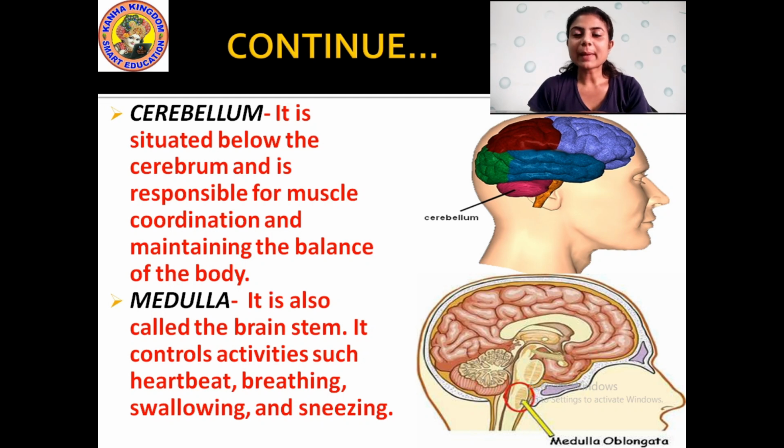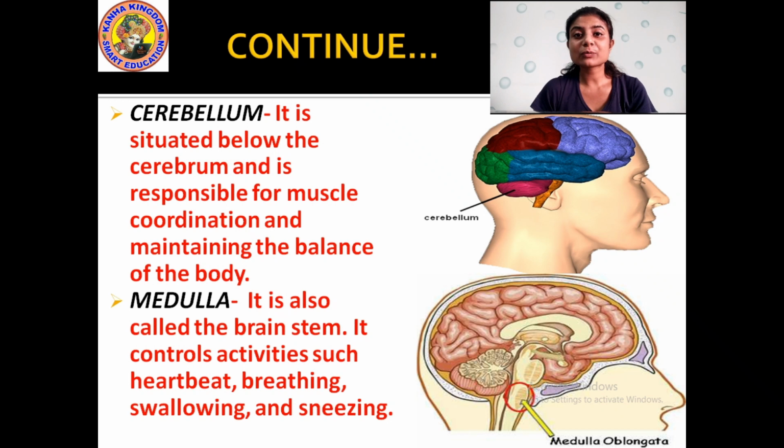Now what is this cerebellum? Cerebellum is situated below the cerebrum. First there is the cerebrum, the first part of the brain. After that comes the cerebellum, which is responsible for muscle coordination and maintaining the balance of the body. The balance of the body and the muscle contraction are controlled and functioned by this cerebellum.